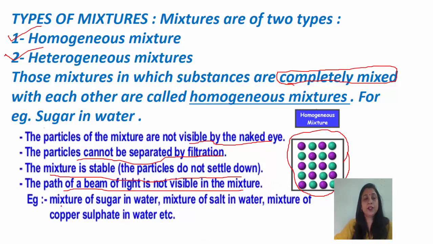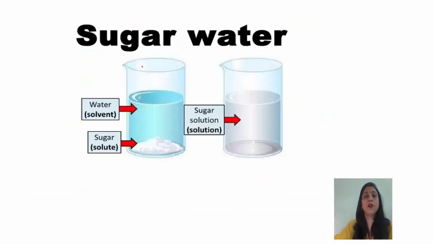Examples of homogeneous mixtures are a mixture of sugar in water, salt in water, and copper sulfate in water. This is the mixture of sugar in water. You can see water is the solvent here and sugar is the solute.